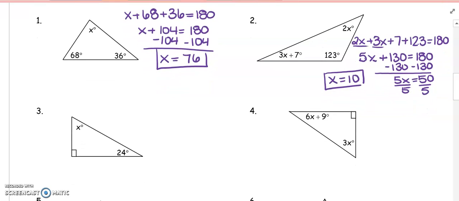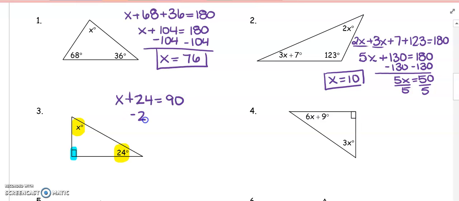Now, looking at number 3, I've got a right triangle there. Since I have that right angle, think about what we remember with the two acute angles. If we add them together, x plus 24 would also have to equal 90 degrees.